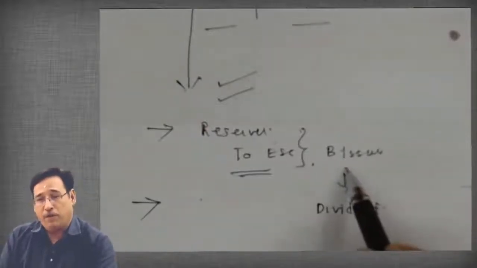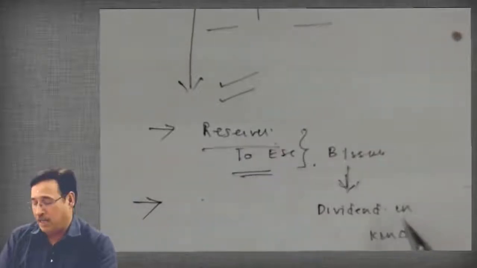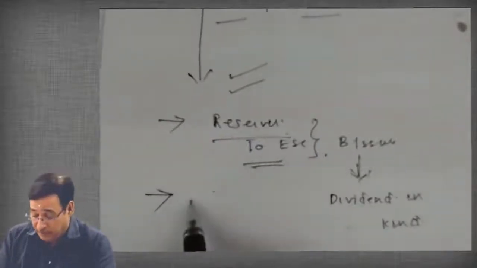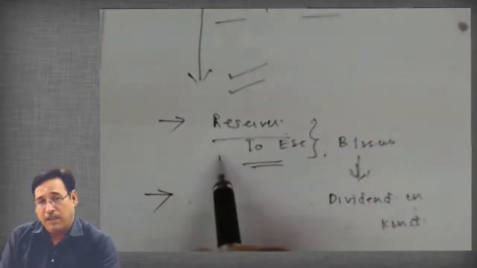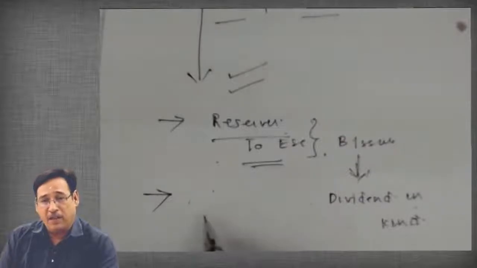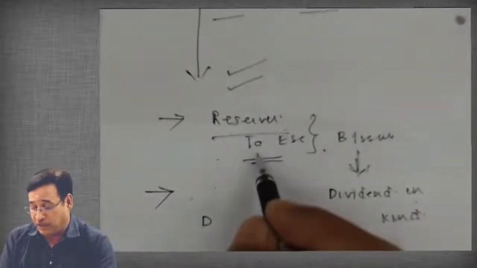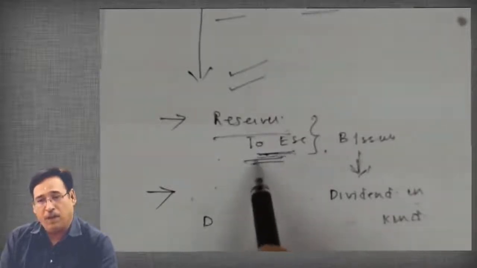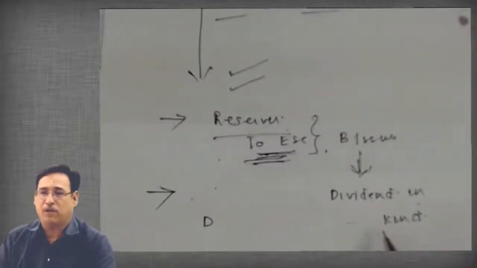Now the point is that bonus issue is sometimes also referred to as dividend in kind, because shareholders are not actually paying anything for that. So that's a sort of dividend for shareholders. Are you getting my point or not? Now, when a company gives dividend in kind, in other words, when the company gives bonus issue, the company derives another advantage. What is that advantage? Presume that the company would have paid the dividend instead of shares. Here the company is paying the dividend not in cash, the company is issuing shares free of cost, of course. So that is why it is a sort of dividend, and it is known as dividend in kind also.